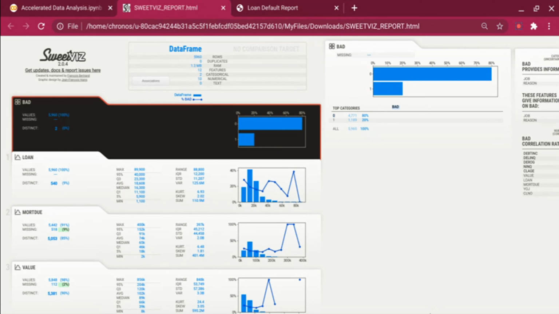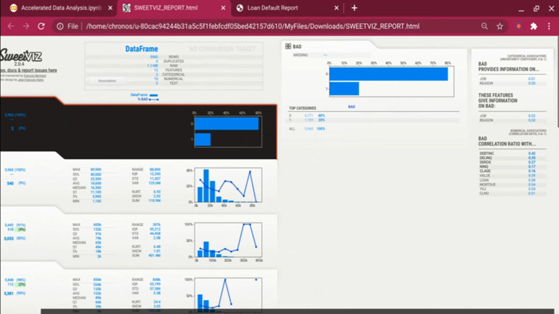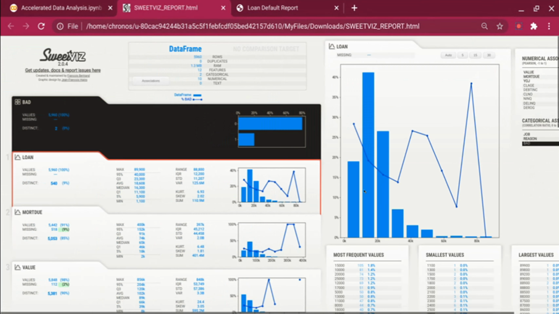And if you go to your right hand side, you can also see the correlation of bad with other categorical values, job and reason, and how they are with other numerical variables as well. You can see everything, and you can do that for each and every value. It will also show you if there's a missing value or how many distinct values there are. In the case of mortgage due, there are 9% missing values. In the case of other variables, it will also show the relationship with the target.